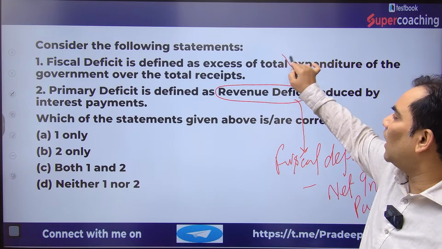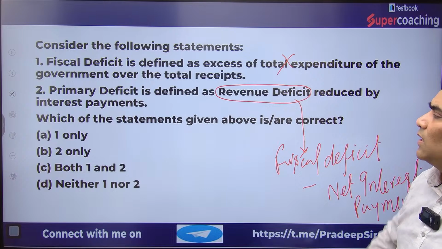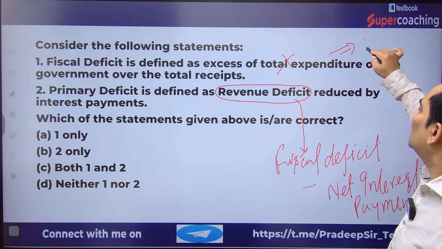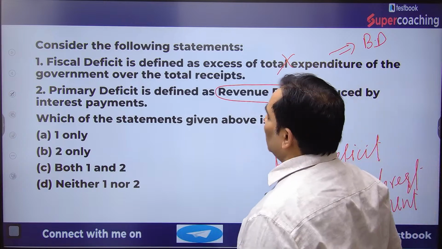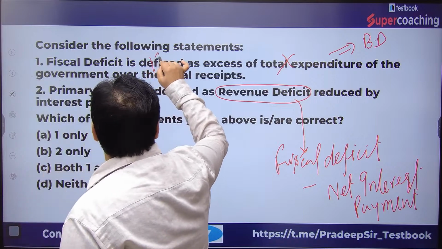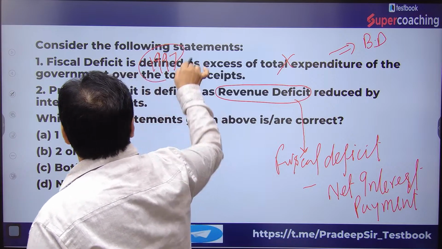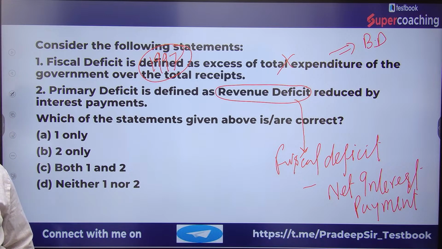The first statement is also wrong, because total expenditure minus total receipts is the part of budget deficit. That is redundant. There is nothing like budget deficit after 1997, which made this concept redundant. Because of deficit financing there was inflation, because RBI was printing the currency.